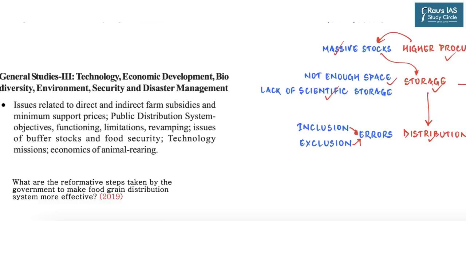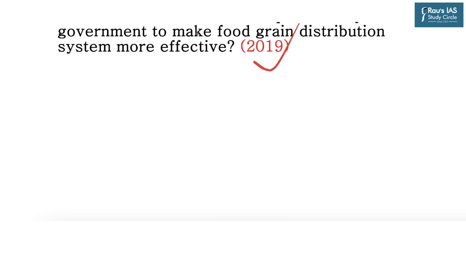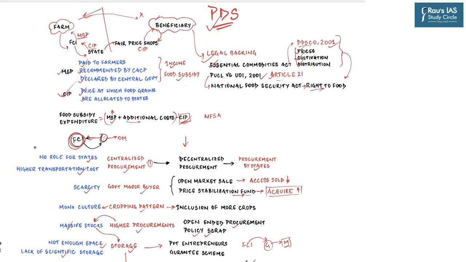Not just that, the public distribution system also forms part of the GS Paper 3 main syllabus because issues related to direct and indirect farm subsidies and minimum support prices, public distribution system objectives, functioning, limitation and revamping are a part of your syllabus. And UPSC sticks to the syllabus, because again in 2019, UPSC had asked what are the reformative steps taken by the government to make the food grain distribution system more effective.